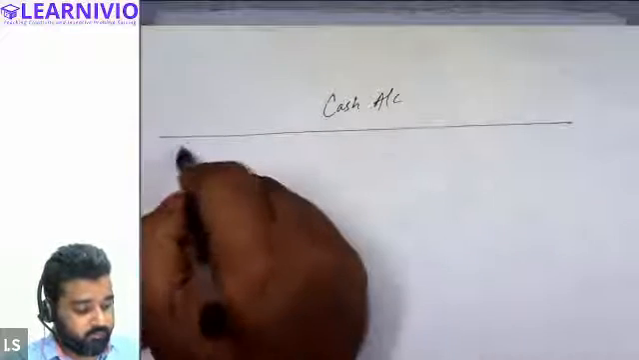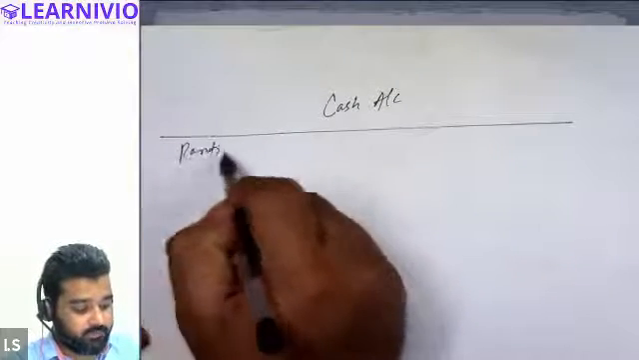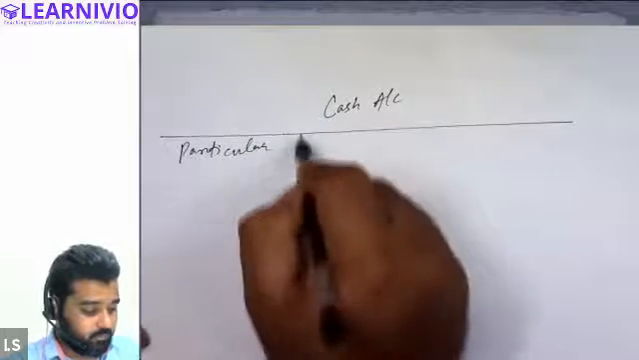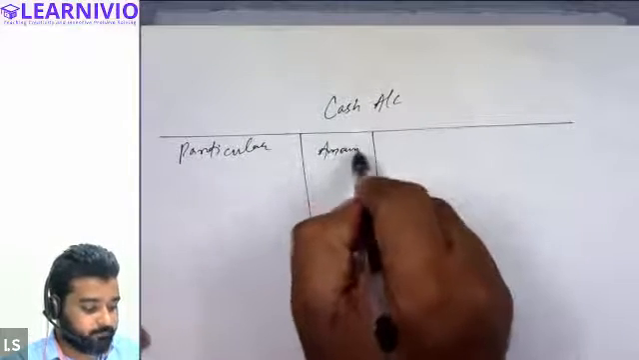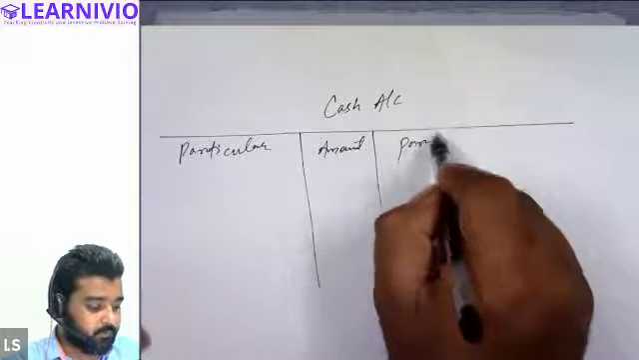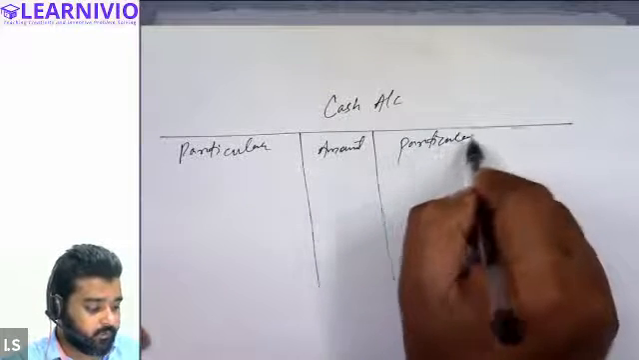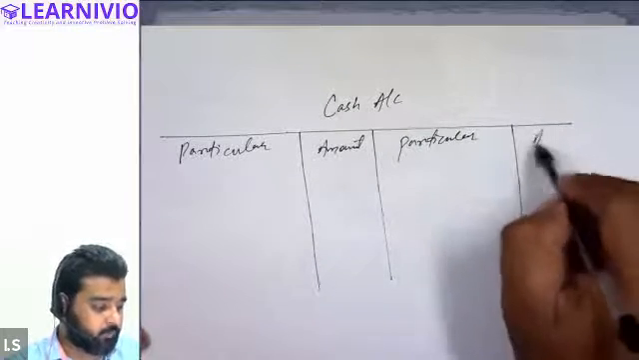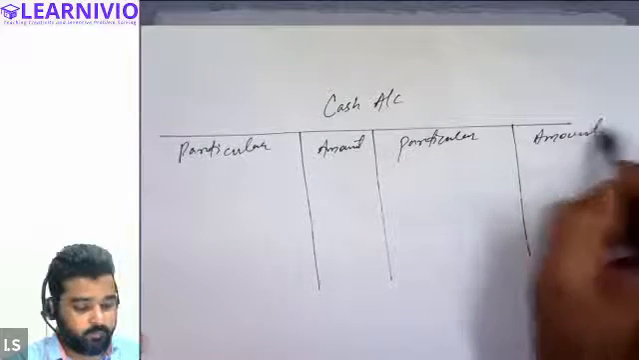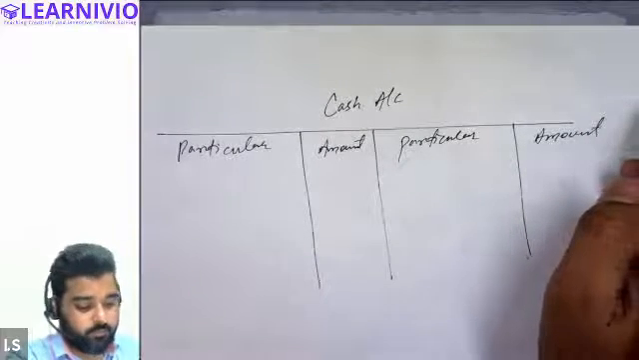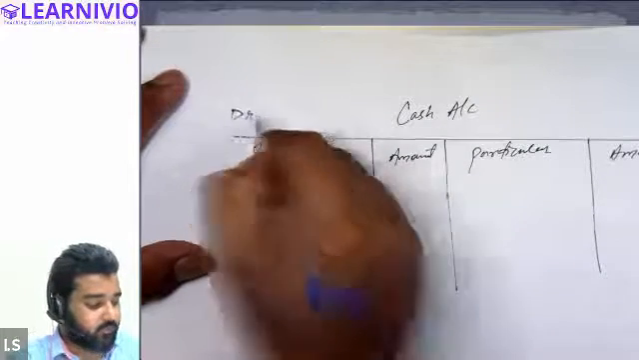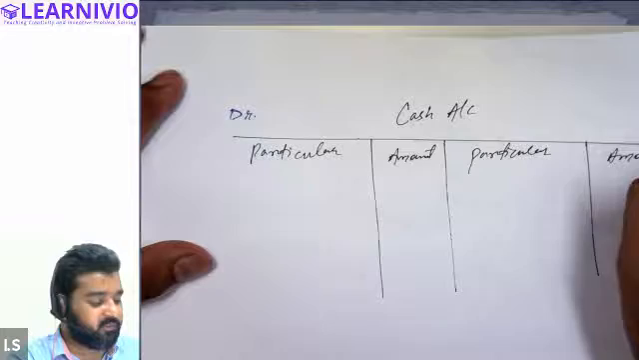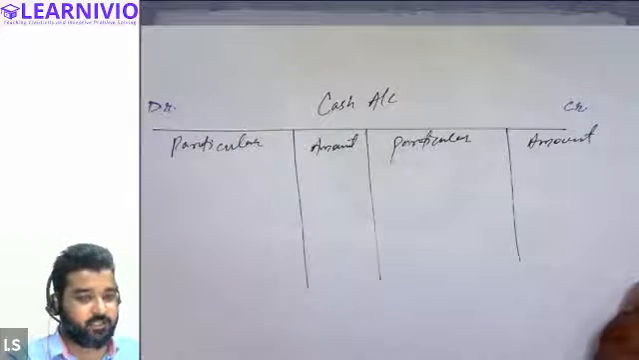So we will make the account like this: particular, then amount. Then again particular, and then amount. Tell me, this side is called which side? This is called the debit side, and this is called the credit side. So we will put the DR and CR signs here.